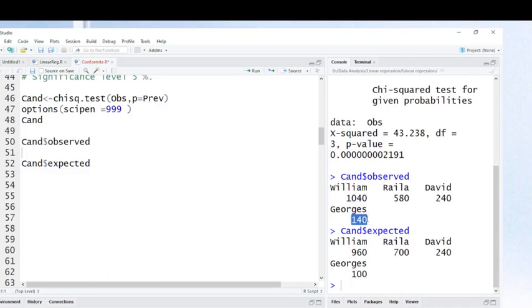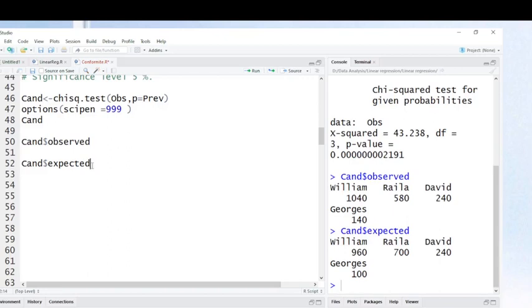That means some voters who were behind Laila maybe voted for William and for George. Because George's observed value in our survey is higher than predicted. And that is how you can test statistically if there is a change between our predicted and observed values.